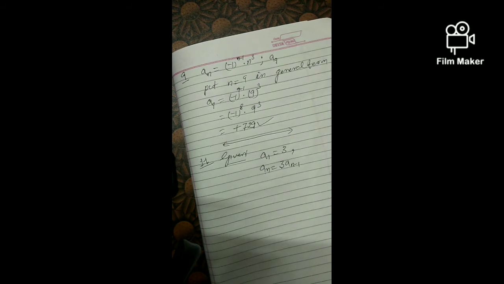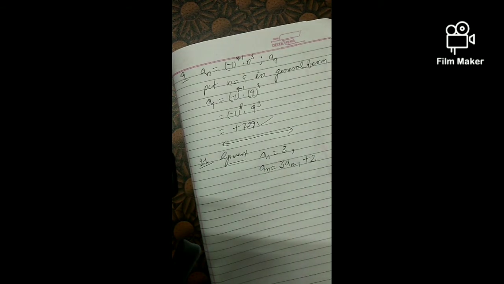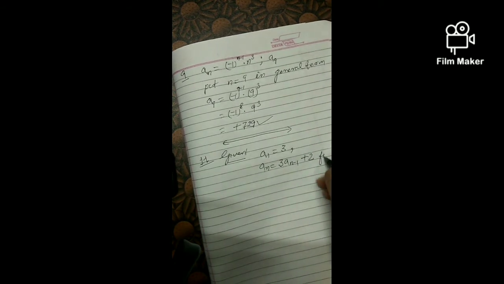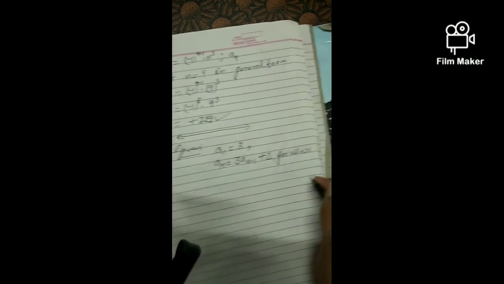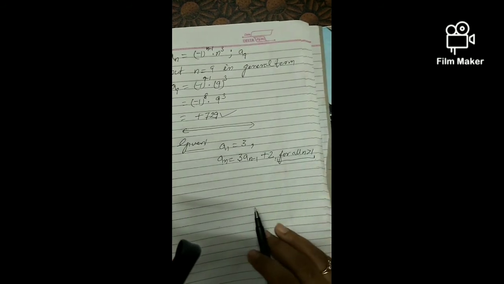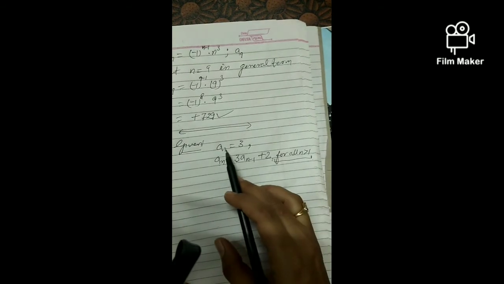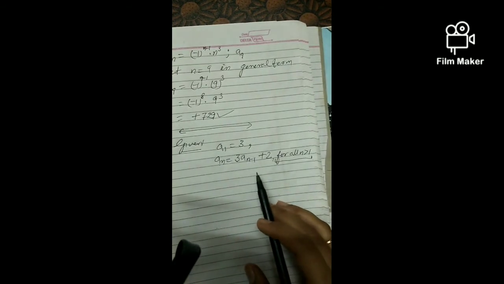That is giving me the nth term, plus 2. So here we have to add 2 also, for all n greater than 1. This thing is specified for all n greater than 1. What does it mean? It means when n is more than 1, we will use this formula, and when n is 1, the term is already given. So A1 is already given, that is 3.